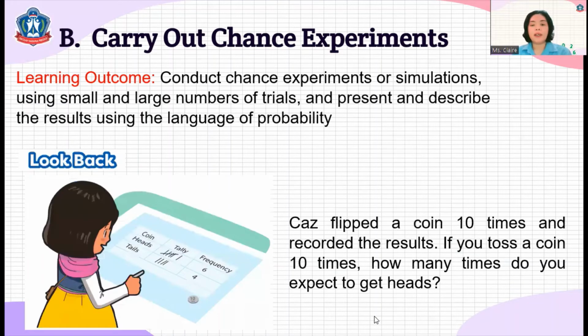Look at this picture. Kaz flipped a coin 10 times and recorded the results. If you toss a coin 10 times, how many times do you expect to get a head? Remember, children, that with a coin there are only two chances. You can either get a head or get a tail. If you are going to toss it 10 times, how many times do you expect to get a head? If you know the answer, please share that during our class.